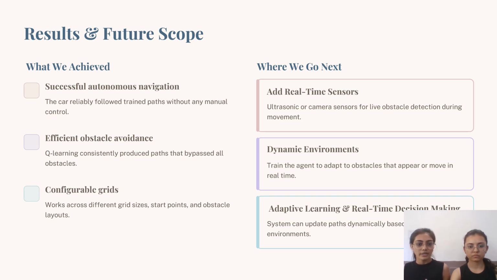What we can do next is integrate sensors like ultrasonic sensors and cameras for real-time obstacle avoidance, adapt learning from dynamic environments, then improve accuracy and speed of decision making. This can be extended to fully autonomous robotic systems.